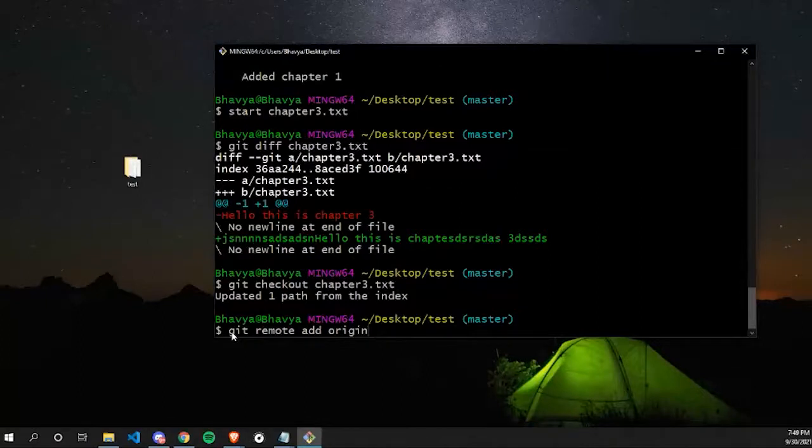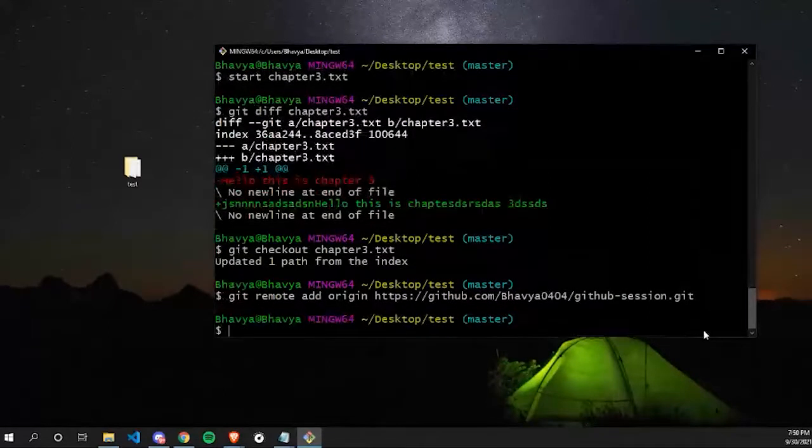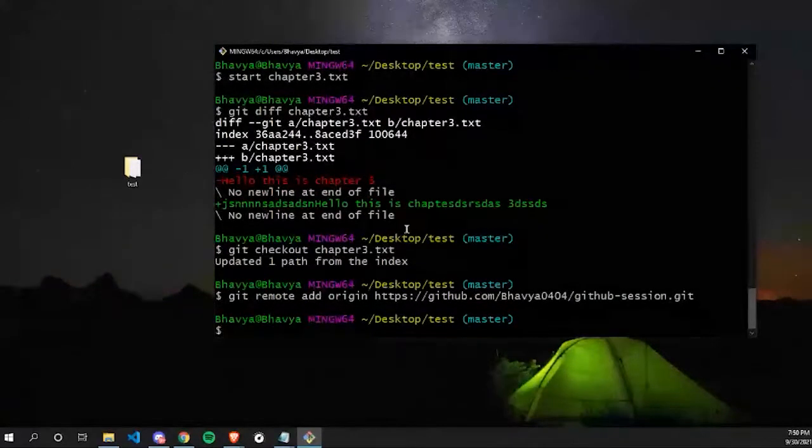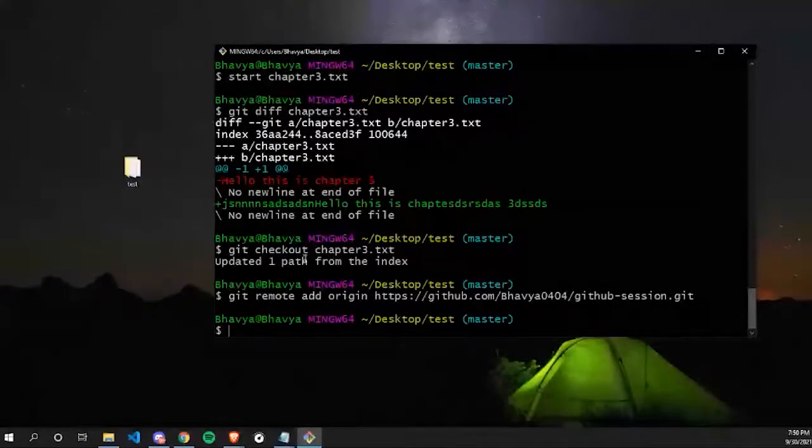So git remote add origin. And now you have to paste the link that we have copied from our GitHub repository. You can paste it by pressing Shift and Insert. You can't paste it by Control and V. You have to press Shift and Insert, or you can right click and paste it. Now let's press Enter. Okay. Now we are only one command away from pushing all of our data to GitHub.